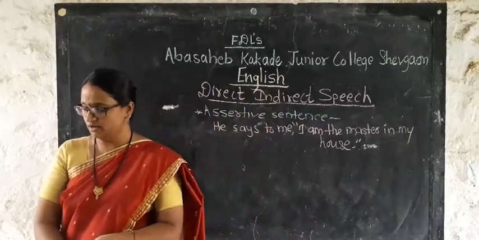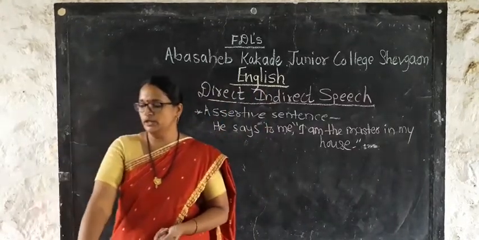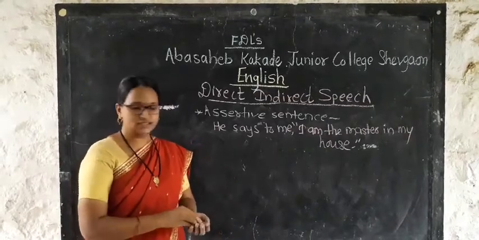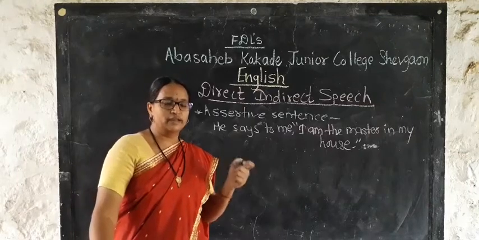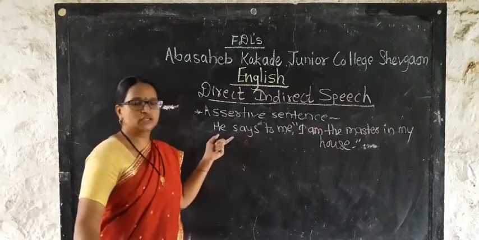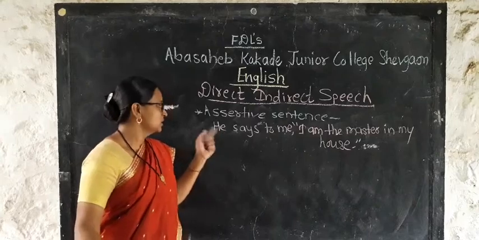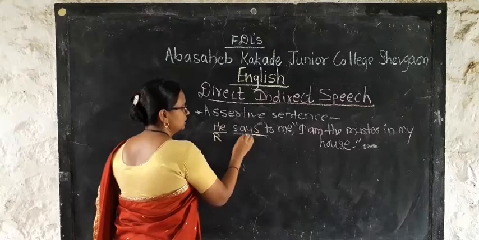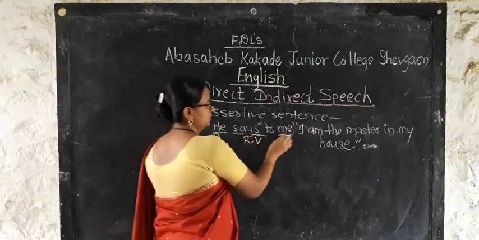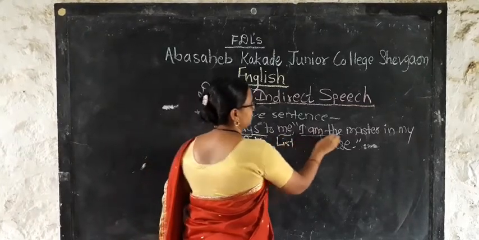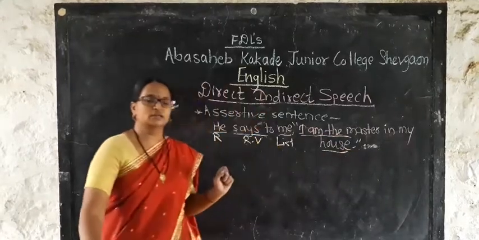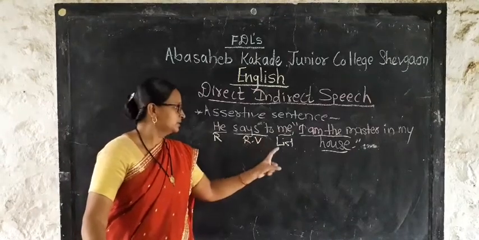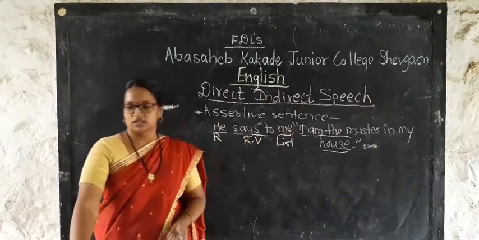Six sentences written on the blackboard. He says to me, "I am the master in my house." Now first we will identify various parts which are used in this particular direct speech. He is the reporter, "says to" is the reporting verb, "me" is the listener, and this one is the reported speech. Okay, we got the reporter, then reporting verb, then listener and reported speech.